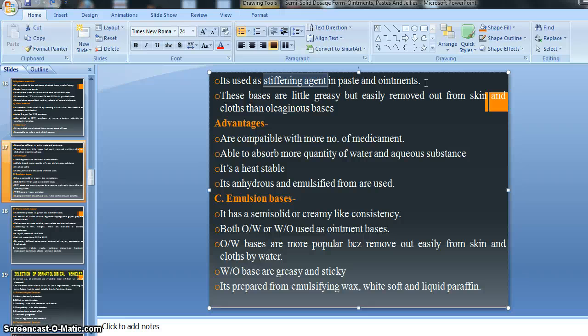Like our ointment, paste is also a semi-solid dosage form, right. So as a stiffening agent, beeswax is recommended, right. Stiffening agent means the agent responsible for increasing or maintaining the viscosity, or the consistency, of our semi-solid preparation, right. Whatever consistency our paste and ointment have is provided or maintained by the stiffening agent, right?